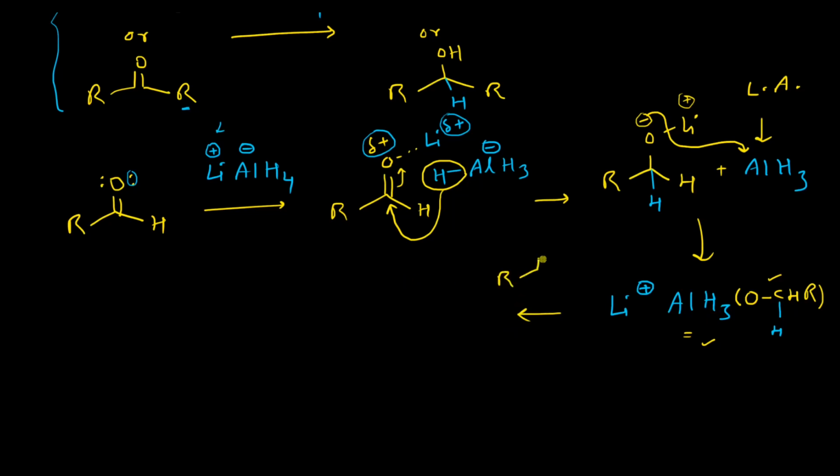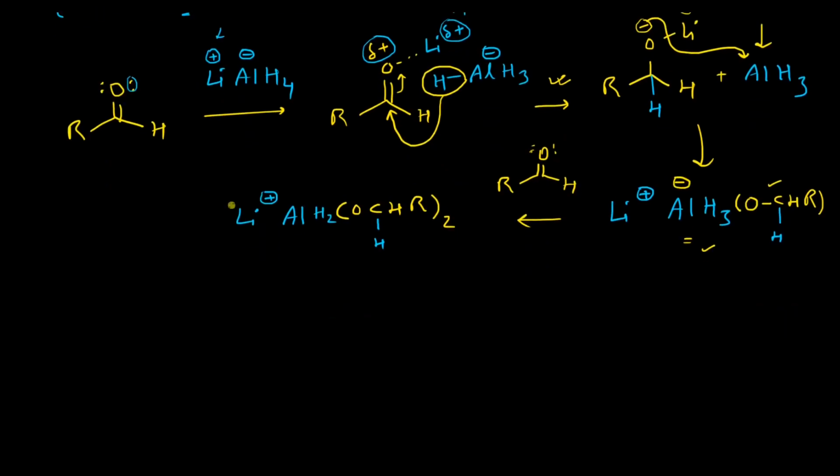In the same way, the mechanism will be exactly the same. It will produce another lithium aluminum hydride derivative where now 2 hydrogen atoms are substituted by 2 alkoxy groups, right?